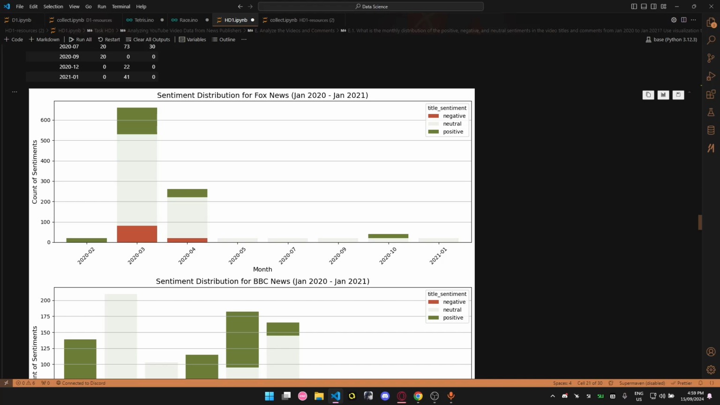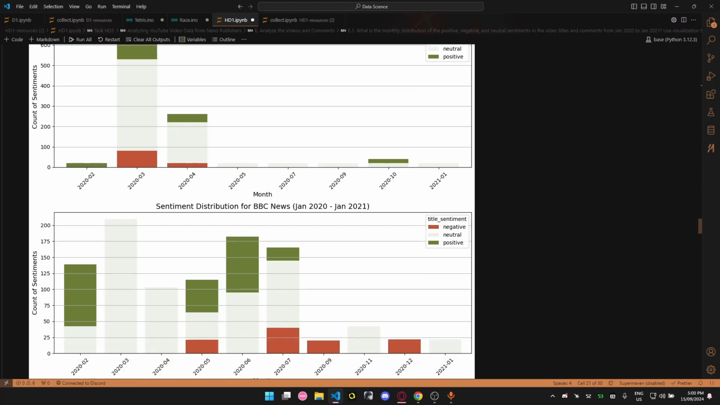For example, there is a big spike in March 2020, with the majority of the videos classified as neutral and positive for Fox News. From here on, there's a big drop after April of 2020. This may be because they are not posting a lot of videos about the topic. We can see that in March, the most dominant sentiment is neutral, then positive, and finally the negative sentiments are the lesser ones.